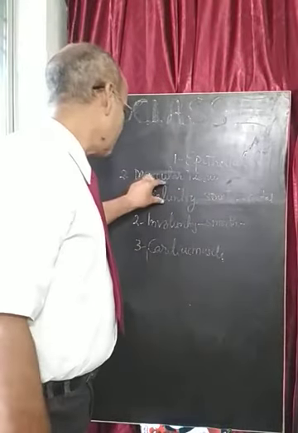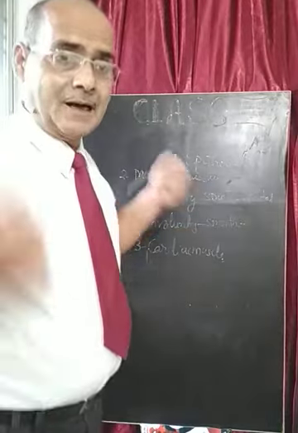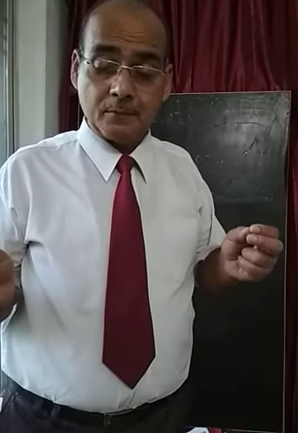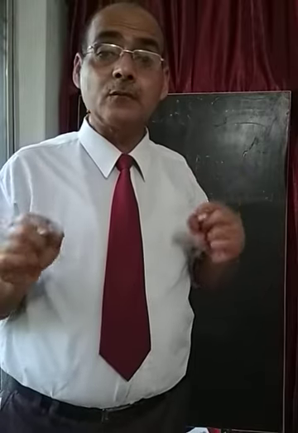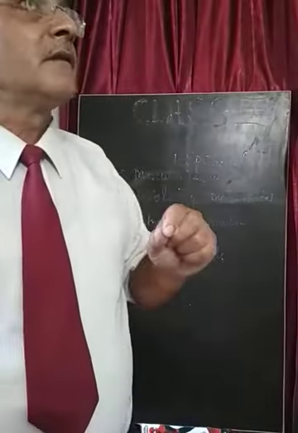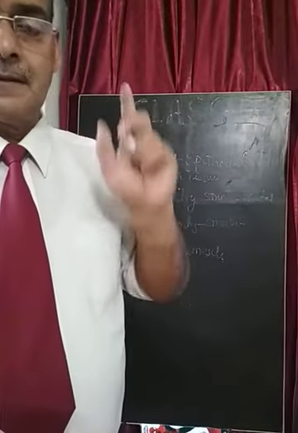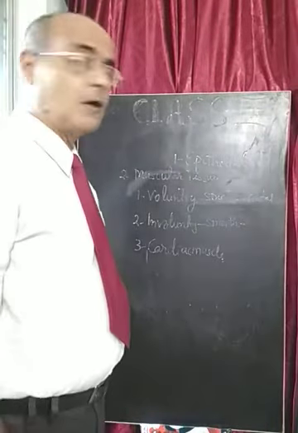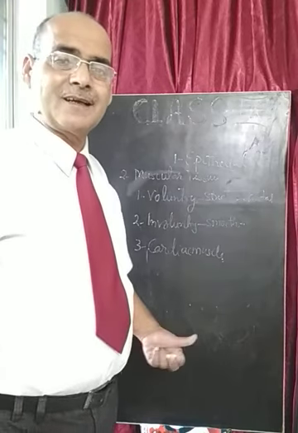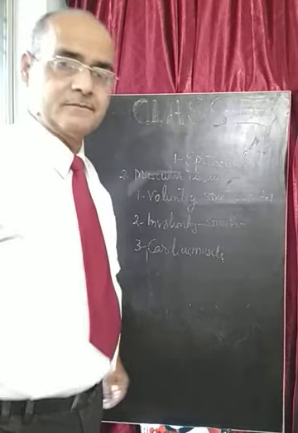Dear students, these voluntary muscles are found in the arms, limbs and legs of the human, and that is meant for the physical work, especially for the purpose of the work according to the will of that particular human. If you want to run, you can run by the help of your striated muscles or skeletal muscles or voluntary muscles in the leg.